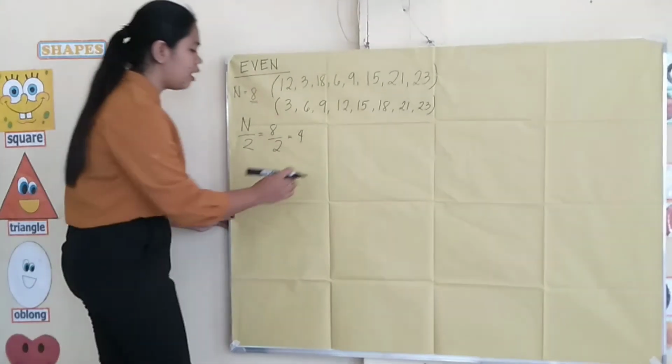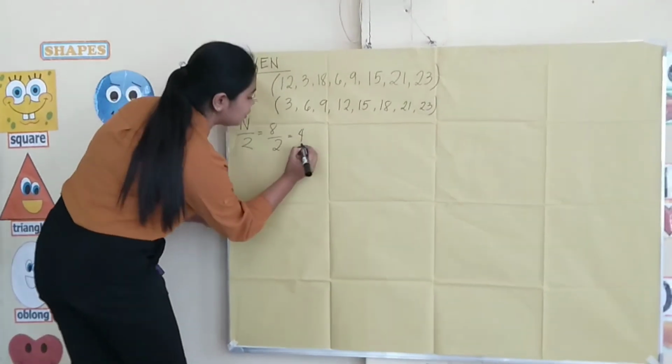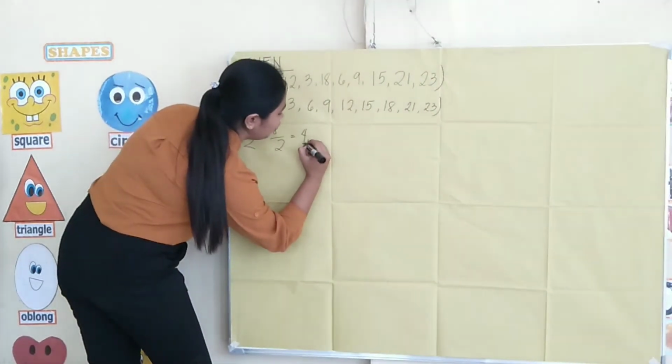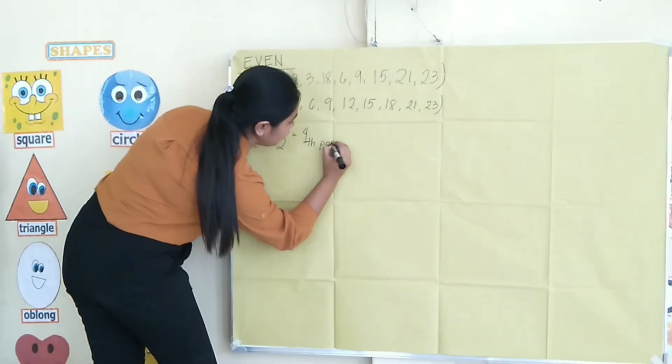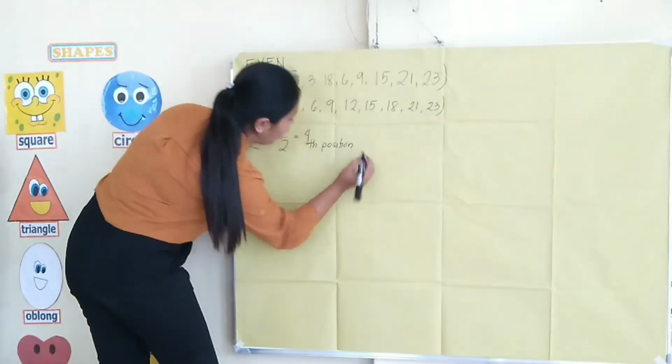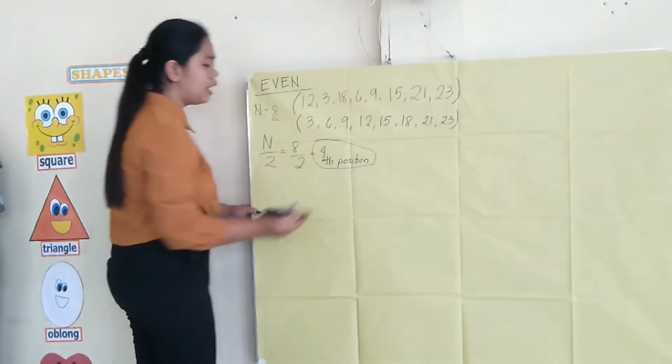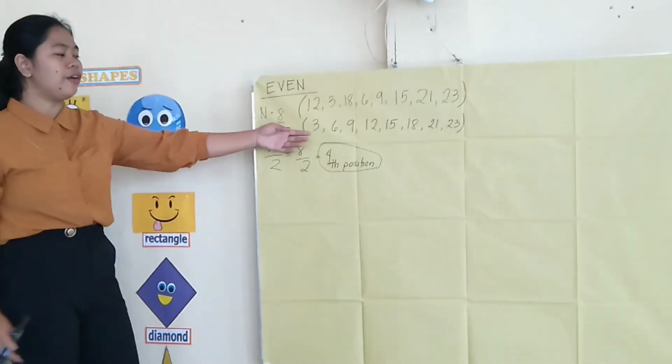The same as in the odd number, 4 is not our final answer because 4 is our position, the fourth position of our set of data values. We need to find what number is in the fourth position in our arranged data set.